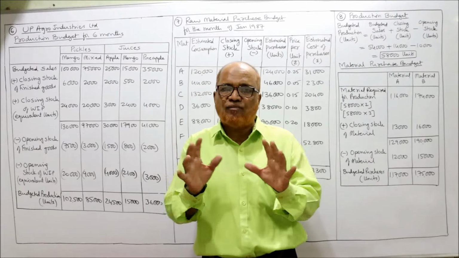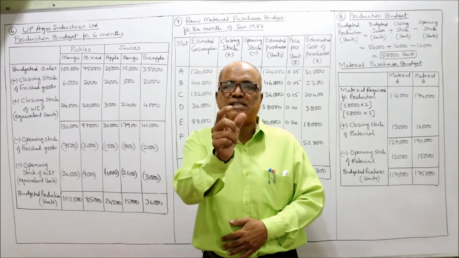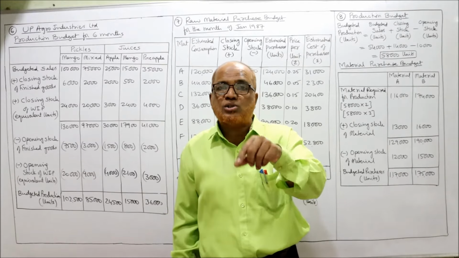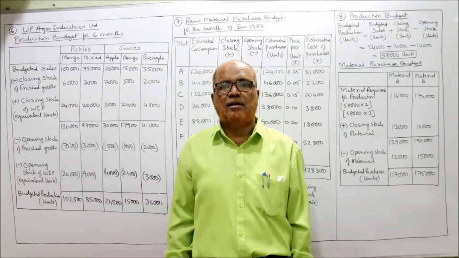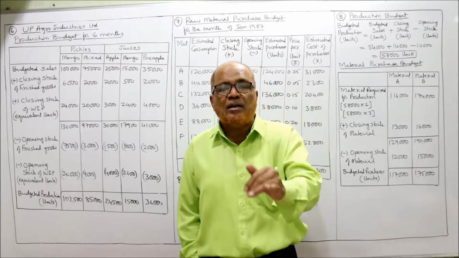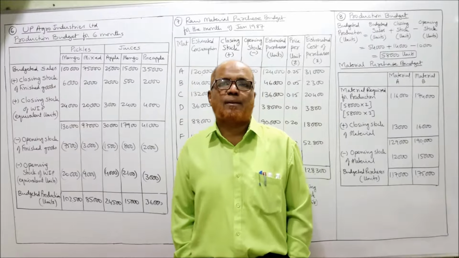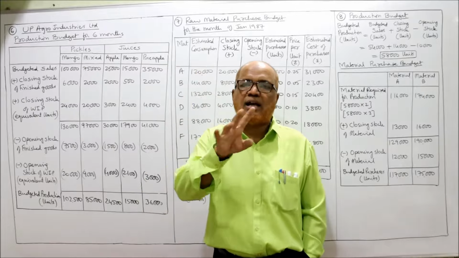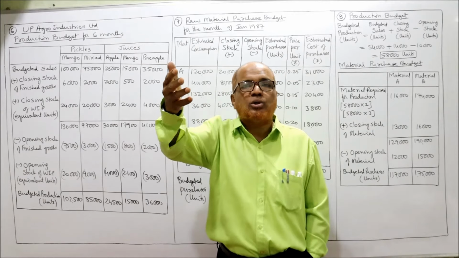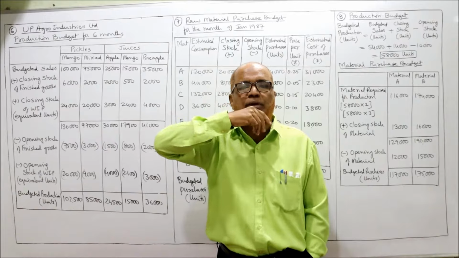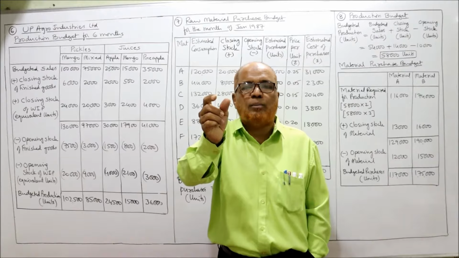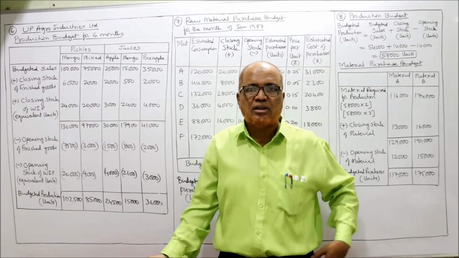The stock of work in progress and the stock of finished goods. So what is the formula? Budgeted production is equal to budgeted sales plus closing stock. So closing stock of finished goods and closing stock of WIP, both we have to add. Similarly, minus opening stock. So minus opening stock of finished goods and minus opening stock of work in progress. So we have two stocks, finished goods and WIP. So while adding the closing stock, add both closing stock of finished goods and closing stock of WIP. When subtracting, subtract both opening stock of WIP and opening stock of finished goods. That is the new problem.